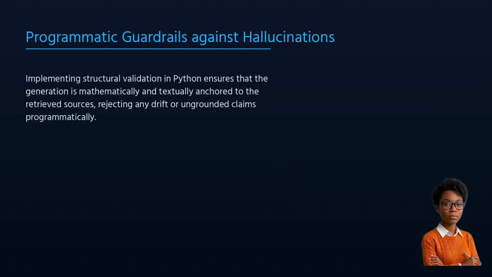Now let us translate this theory into structural logic. We can build a programmatic checker using Python. In the code shown on the screen, we define an evaluator class that scores the generated answer against our source document facts using semantic similarity and containment checks.